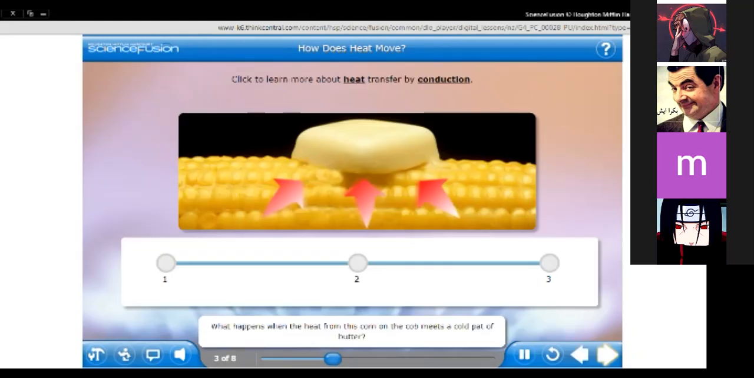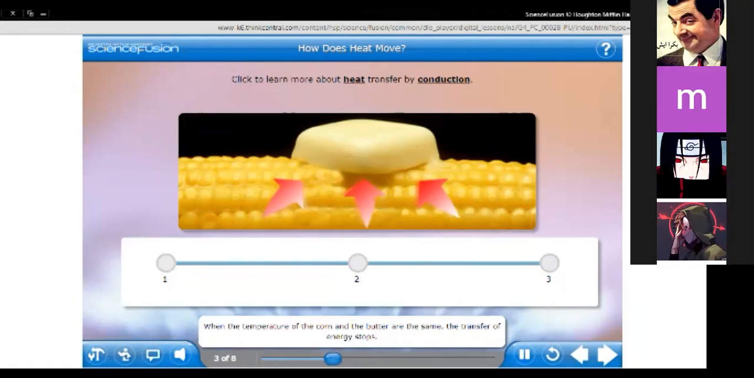What happens when the heat from this corn on the cob meets a cold pat of butter? The energy from the hot corn is transferred to the butter through a process called conduction. As the temperature of the butter gets closer to the temperature of the corn, the transfer of energy slows down. When the temperature of the corn and the butter are the same, the transfer of energy stops.